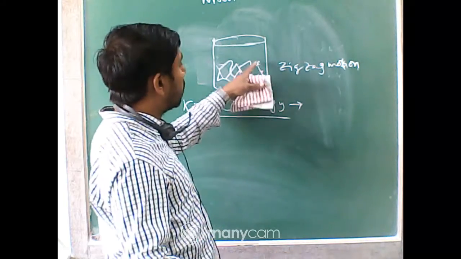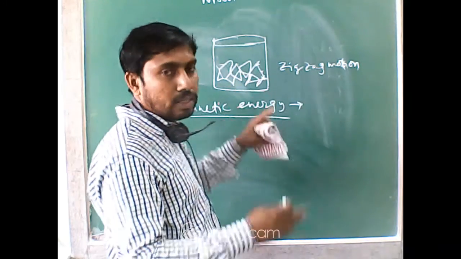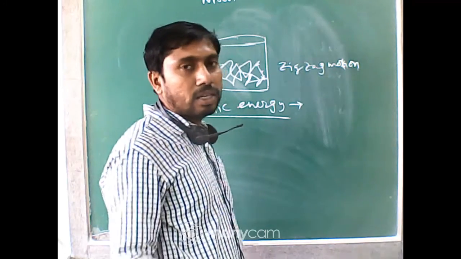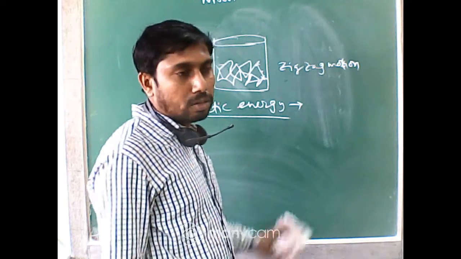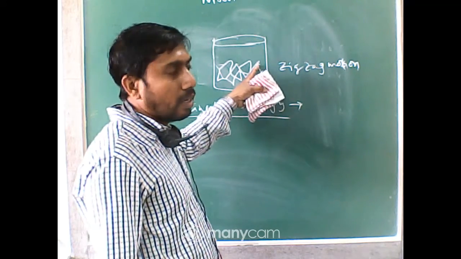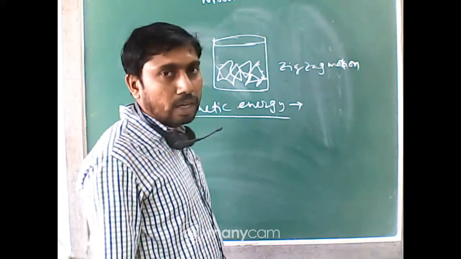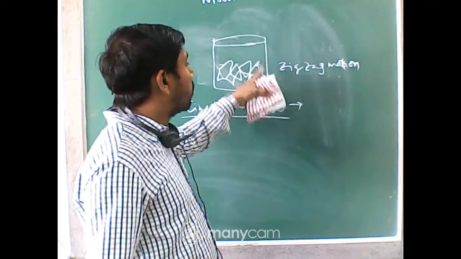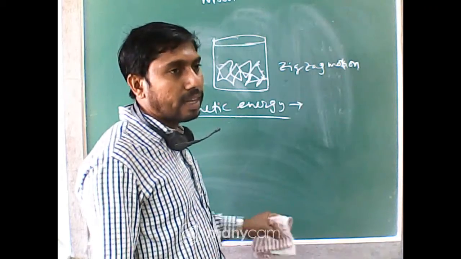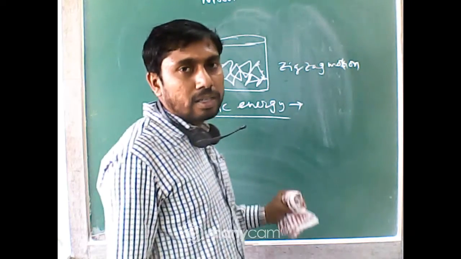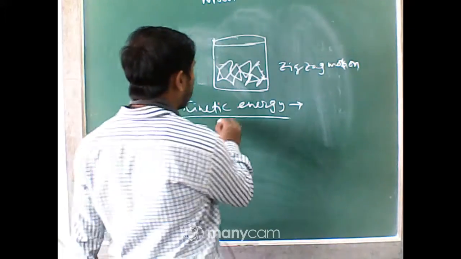As the particles are moving, they have velocity. Here the velocity is not fixed; it is always changing, because when a particle collides with another particle, its motion or kinetic energy decreases, and at the same time the other particle gets extra energy due to this collision, which is an increase in its energy. So the kinetic energy is due to motion.